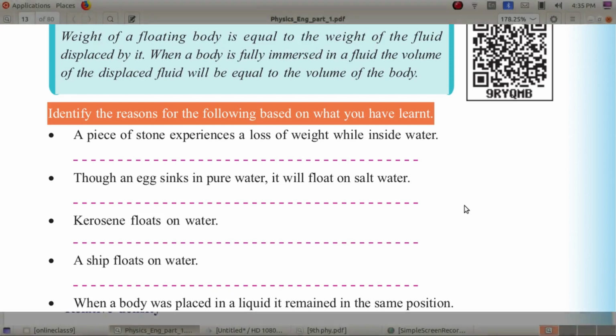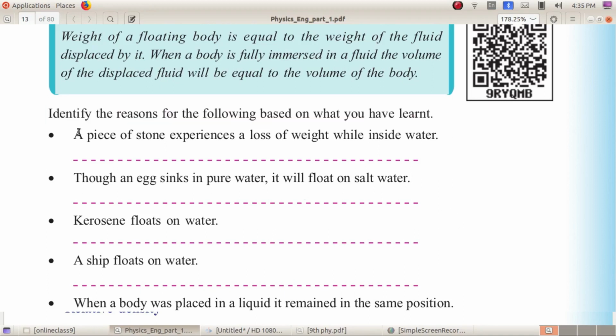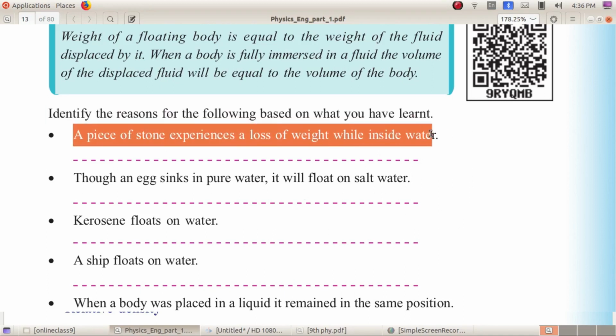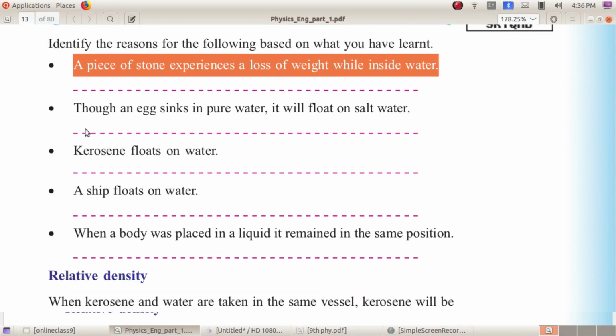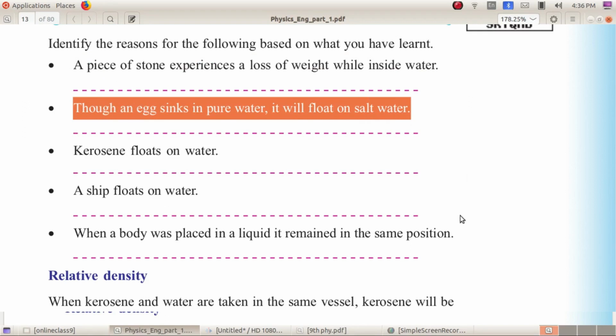Identify the reasons for the following based on what you have learned. A piece of stone experiences a loss of weight while inside water. What is the reason? Because the stone experiences buoyancy, that is, the water acts with a force on the stone, which is called buoyancy.